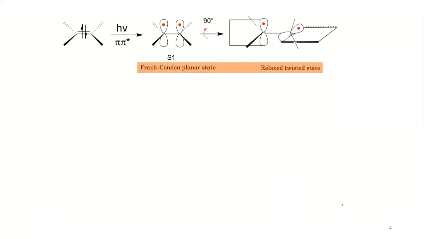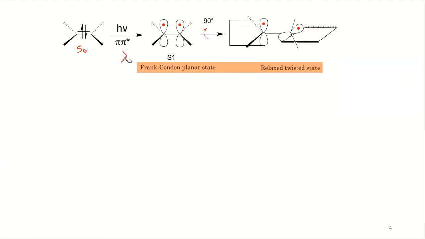Okay, so let us look at how things happen. Initially this is your S0. Now what happens when you are shining light? A pi to pi star transition is happening, you have biradical formation. Now your double bond is in the nature of a single bond. So this state is of high energy. Sorry, this is the opposite. It should be opposite.